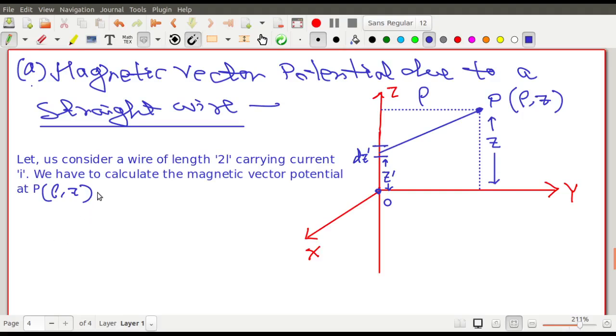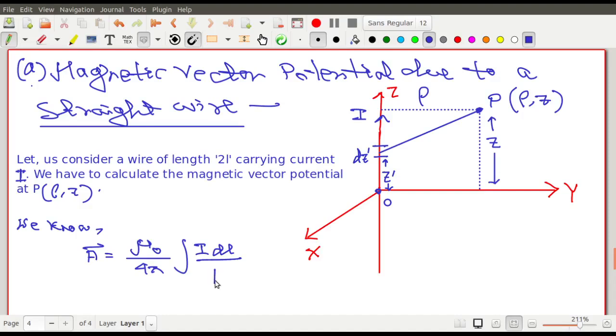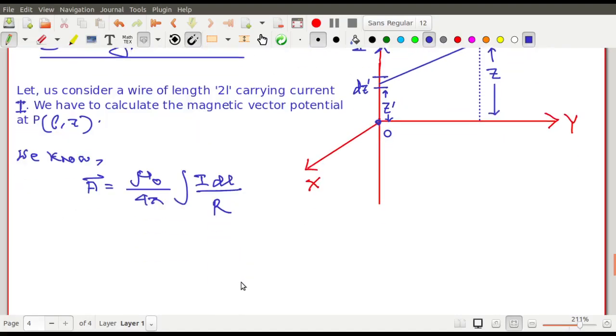Now whatever we know over here is that, vector potential এর ফর্মুলাটা লেখো আগে. The formula for vector potential is mu0 by 4 pi closed integral. I make it capital I. Current is capital I. The current flowing is capital I. Mu0 by 4 pi I dl by capital R. This is the formula first. এটা হচ্ছে প্রথম ফর্মুলাটা বের করার জন্য.